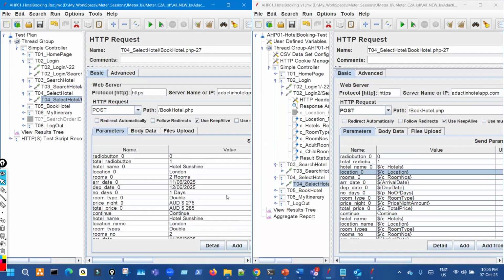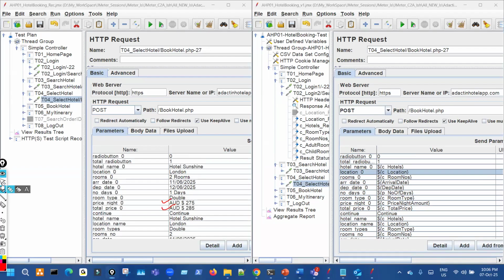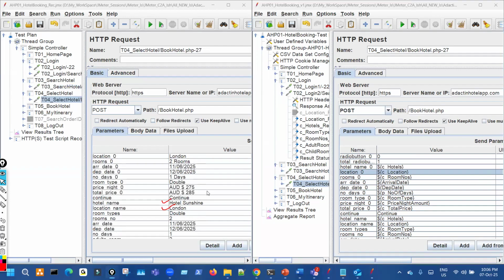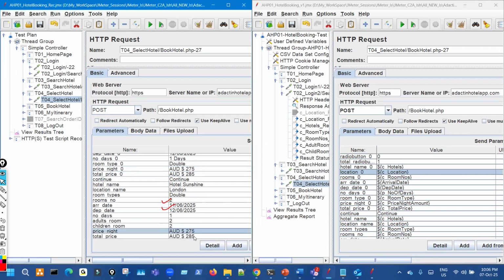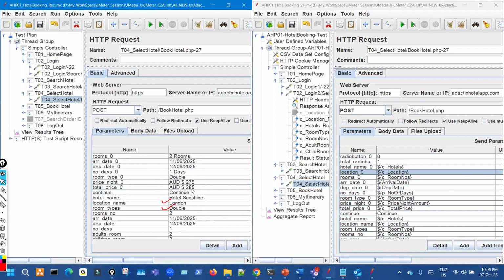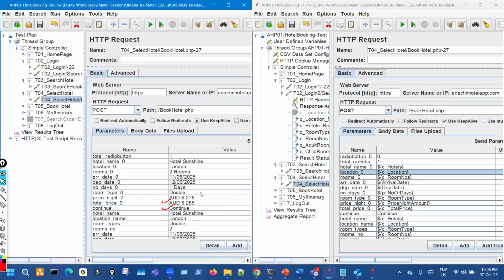Now, apart from that, there are some other things which are new in this request, like select total, that is the price per night and total price. They are repeated two times, price per night here and price per night there. So these two things are additional in this.